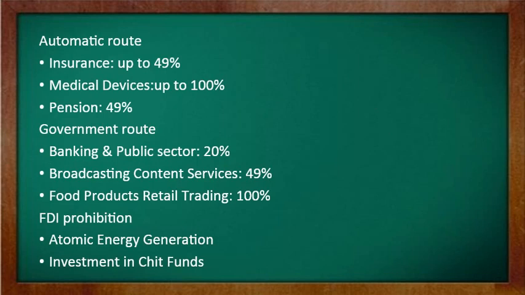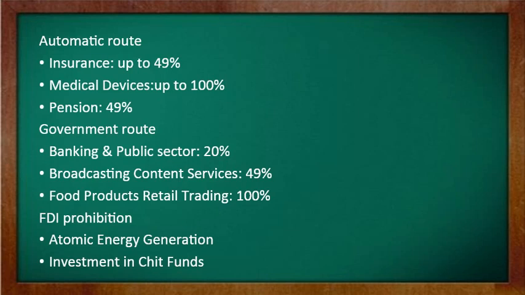So these are the routes which are there in our country for having this FDI, because there are so many sensitive areas where we cannot give permission for full FDI to outsiders. Why? Because we are giving ownership right to outsiders while taking this FDI, and by giving ownership right, there are some security kinds of issues. Hence we divide into various sectors where we restrict the percentage of FDI, like the automatic route.